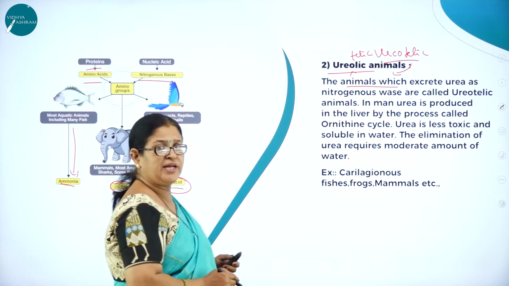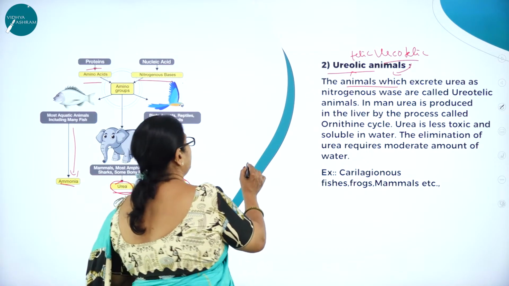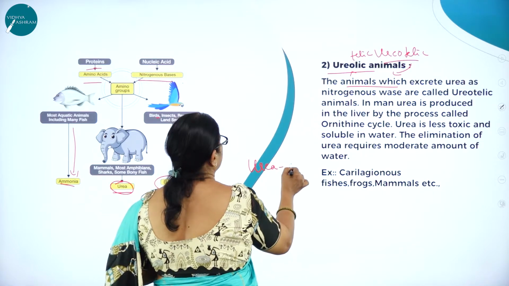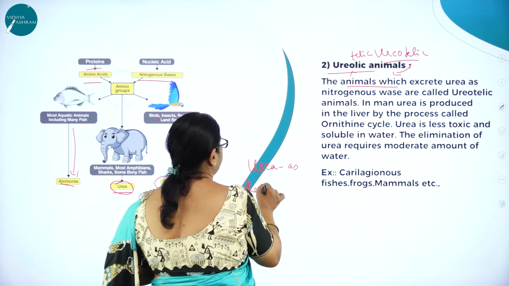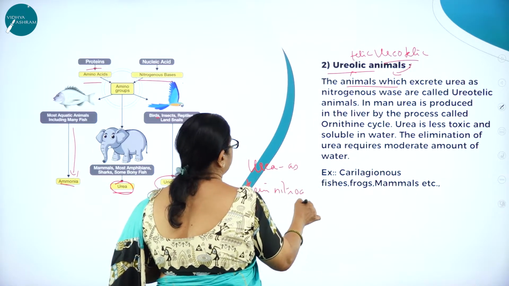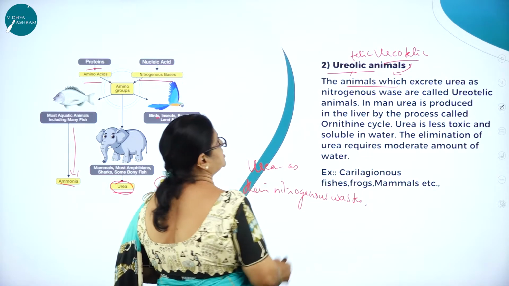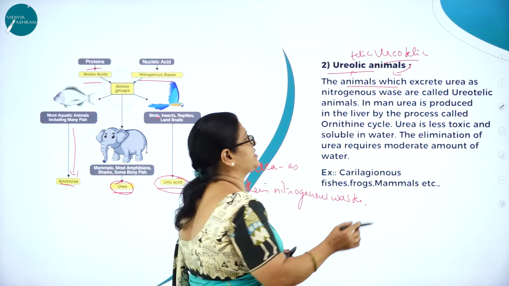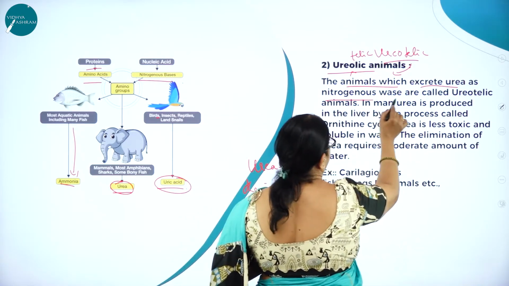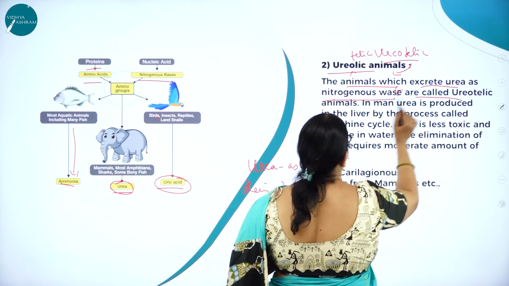So ureotelic animals are those animals which eliminate urea as their nitrogenous waste.